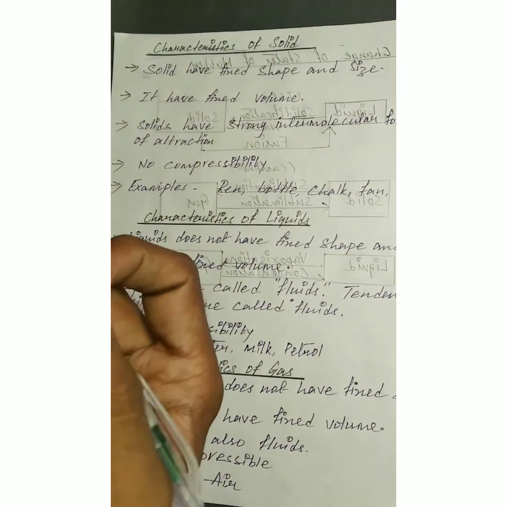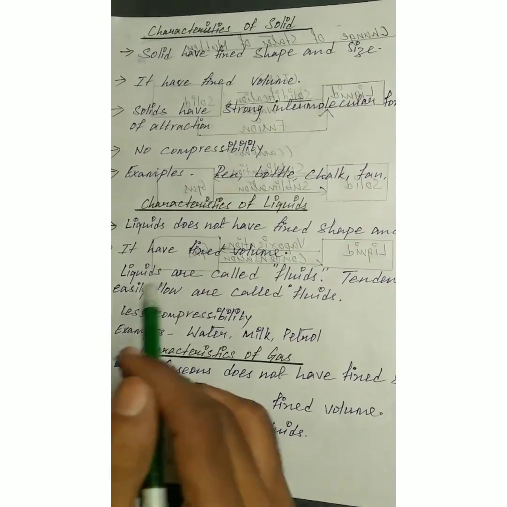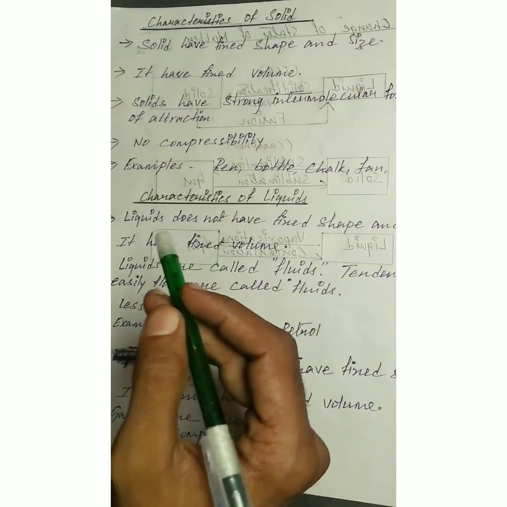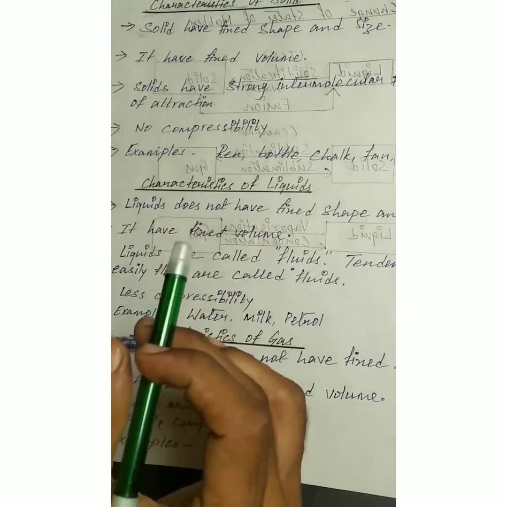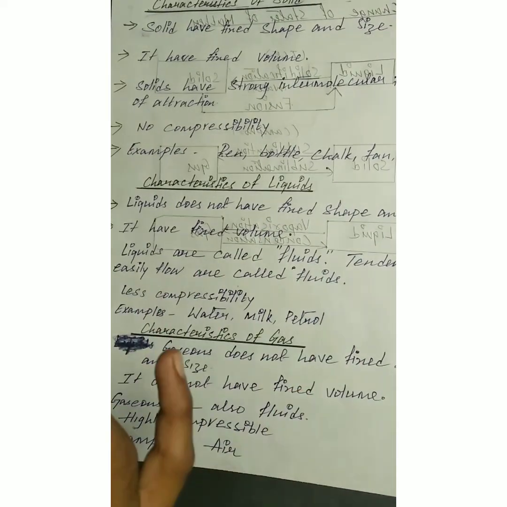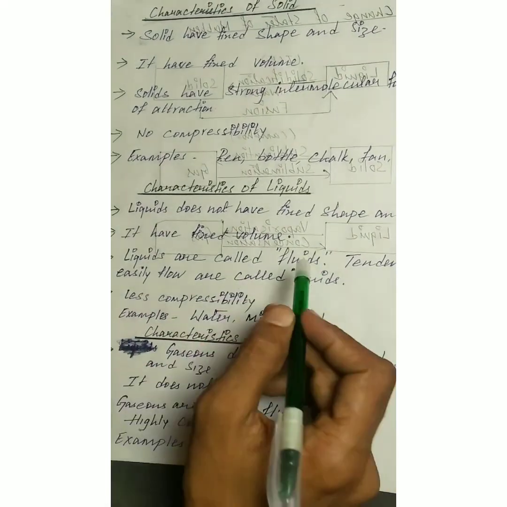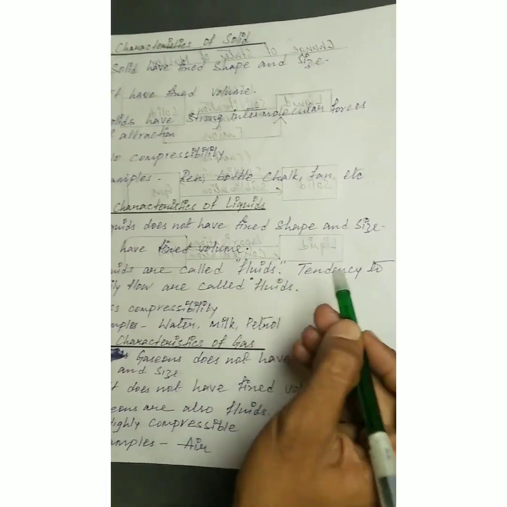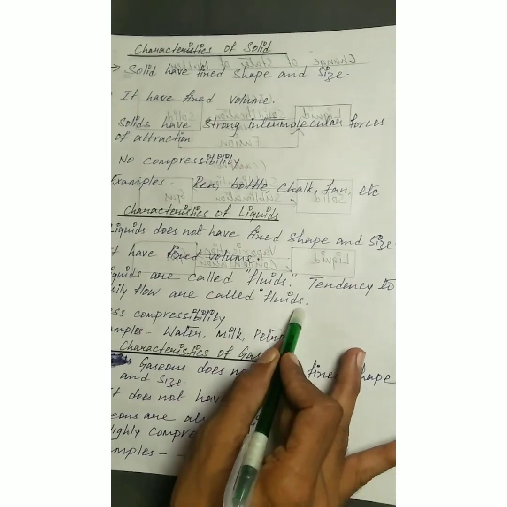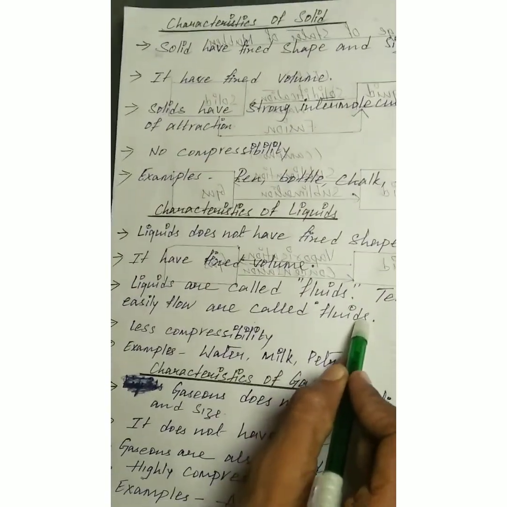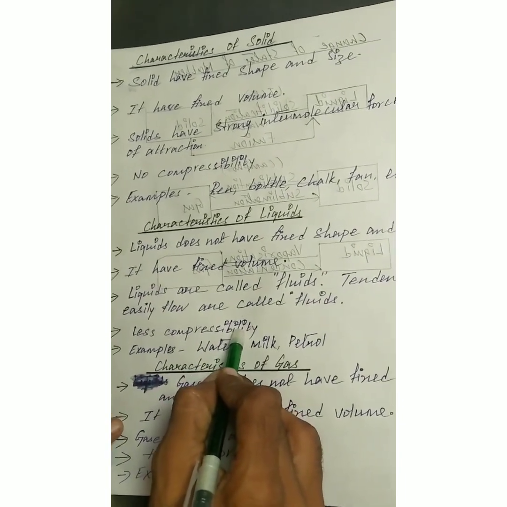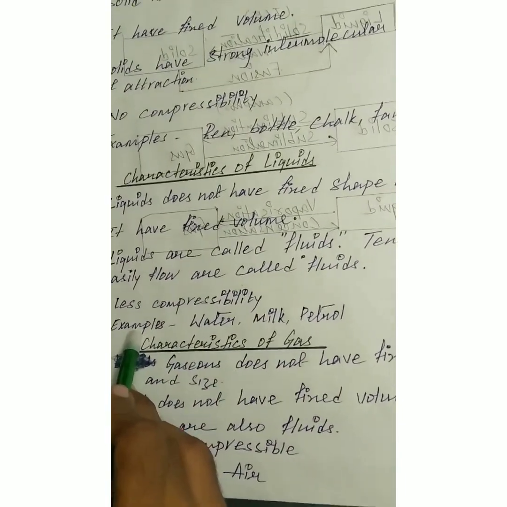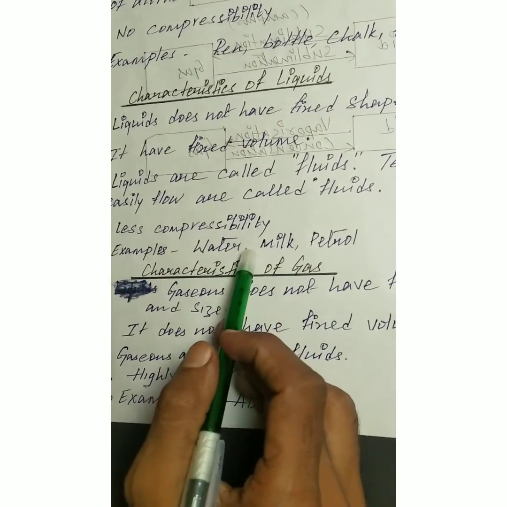Fluids means those having the tendency to flow easily and freely. That's why liquids are also called fluids. These also have less compressibility compared to solids. Examples are water, milk, petrol, kerosene, and so many more.